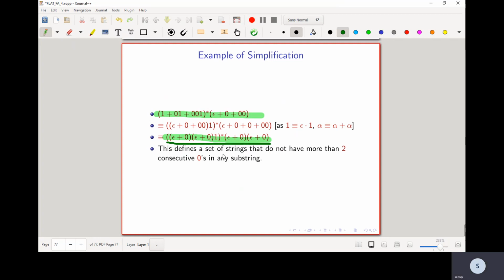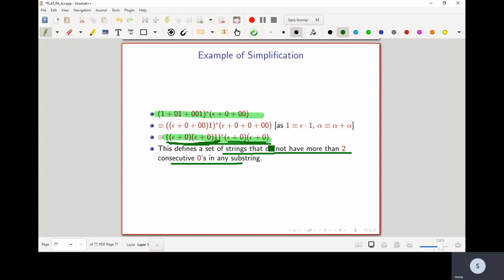This expression is defining a set of strings that do not have more than 2 consecutive zeros in any substring. So if you get a consecutive 0 anywhere, you are breaking it with a 1. Okay, so in the beginning, you have epsilon plus 0 and epsilon plus 0. So from here, the string matching this could get at most 2 zeros, after which it must match this 1. And at the end, you can have at most two